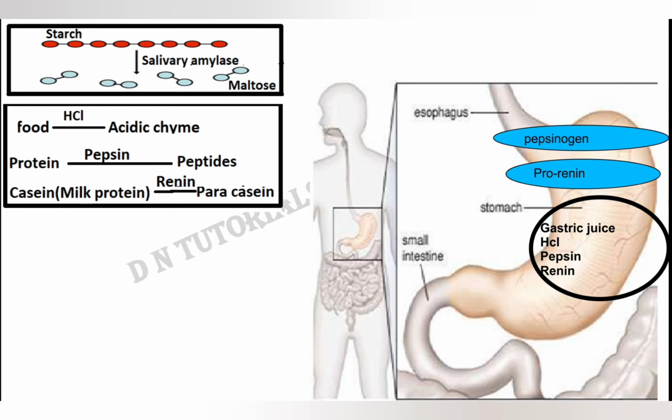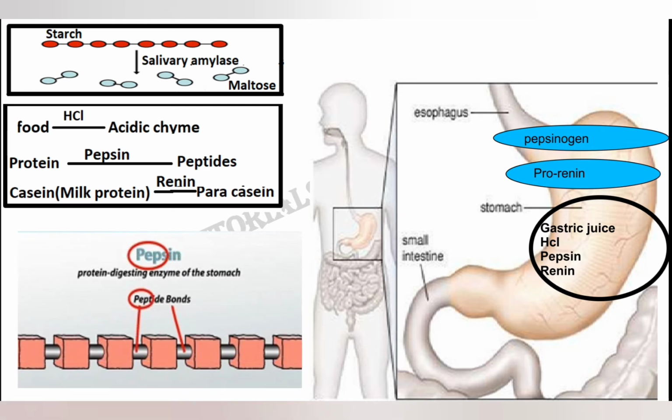Right? So once pepsin and renin are formed, pepsin will break down the protein into smaller peptides, and renin is going to break down casein or milk protein into paracasein. Pepsin and renin, they are protein digesting enzymes.